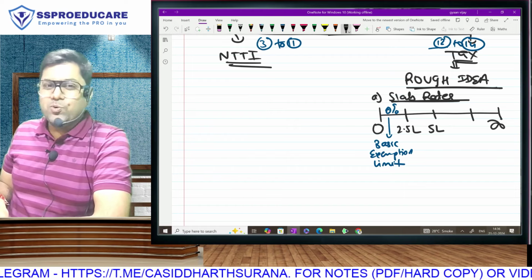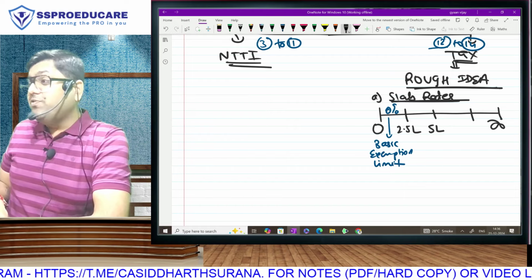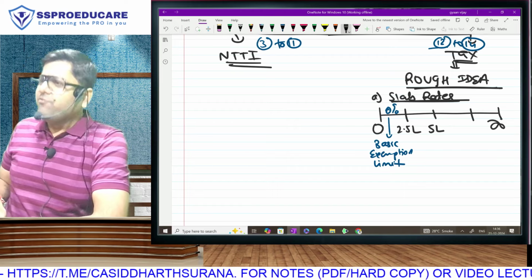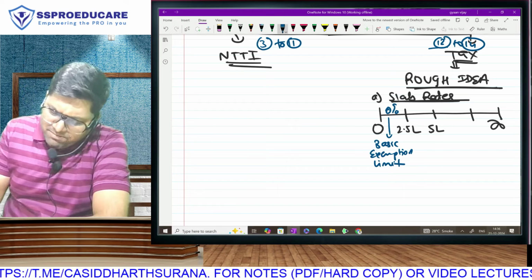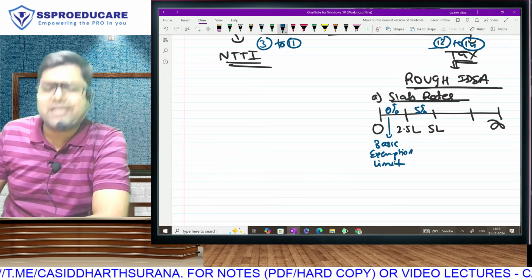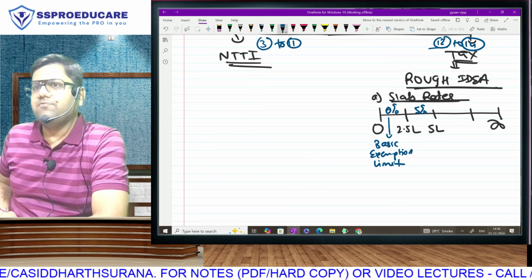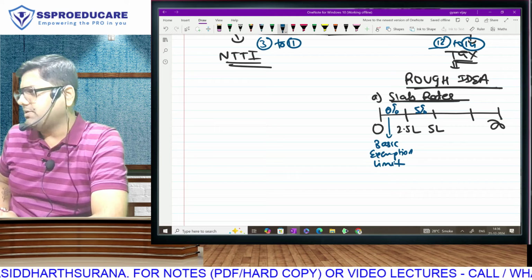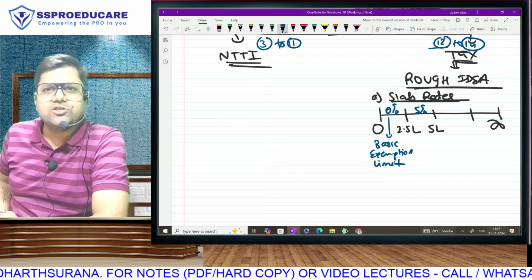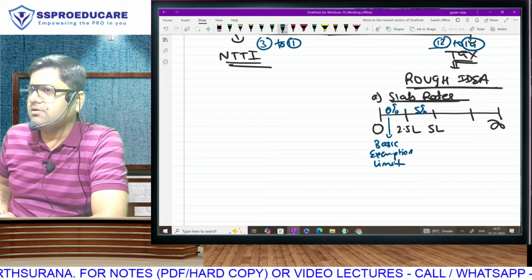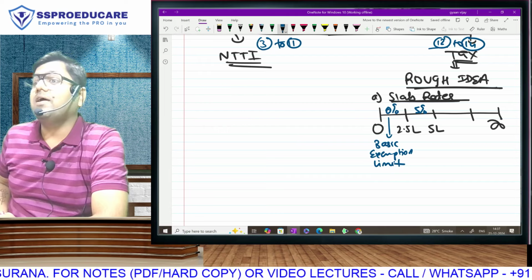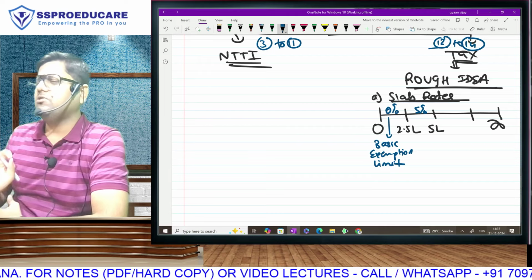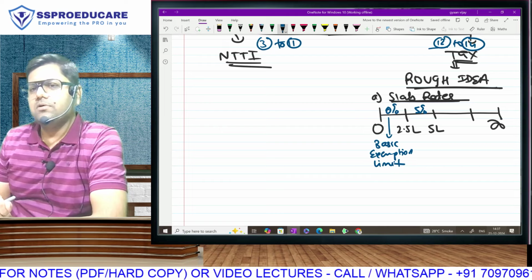You need to contribute a little towards the nation. We are not asking for too much. We are asking for a very, very basic bare minimum tax of 5%. Anybody crossing 2,50,000 in a year, going up to 5 lakh in a year, will have to pay a basic, nominal tax of 5%.